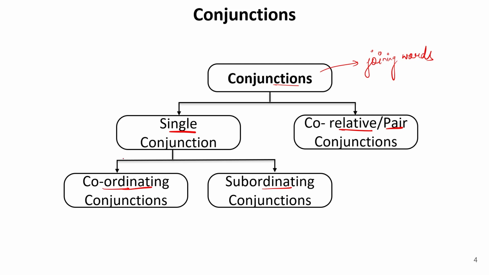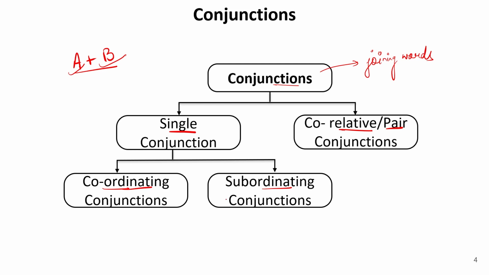Now coordinating just refers to coordinating or joining two sentences or two words or two phrases together. It is just like adding something, that is A plus B. This is coordinating. Now A is someone different, B is something different, and we are joining these two persons together or these two things together which are of different category, which are of equal level. If I'm joining these two persons or these two things or these two expressions together, the conjunction which I'm using with that is known as coordinating conjunction.